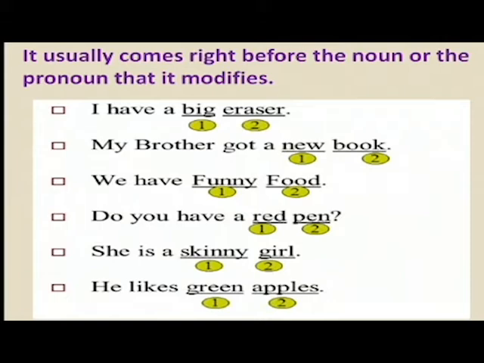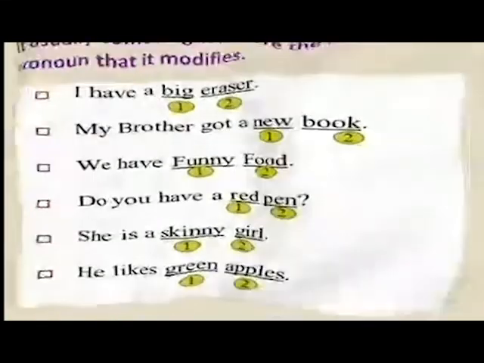We have a funny food. The word funny is describing the noun food. Do you have a red pen? The word red is describing the color of the pen, that it is red in color. She is a skinny girl. The word skinny is an adjective here, and it is describing the girl, that she is a thin and slim skinny girl. He likes green apples. In this sentence, green is the color of the apples, and it is describing the apples, that they are green in color.